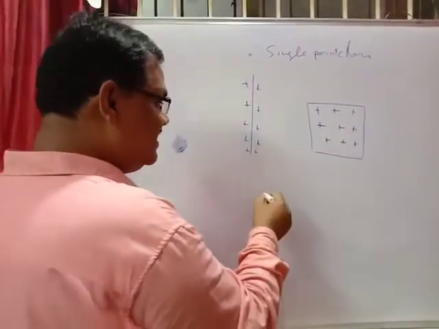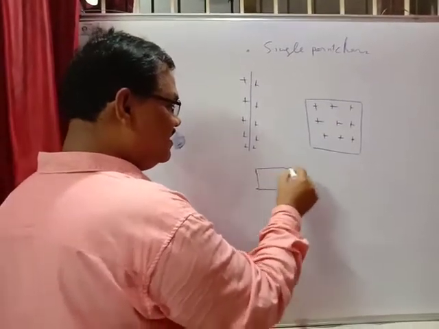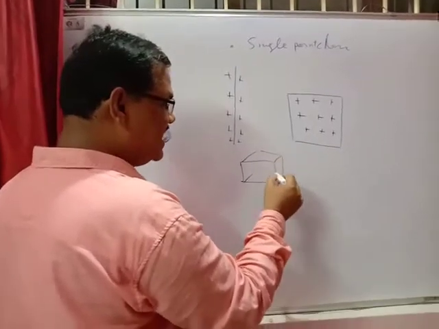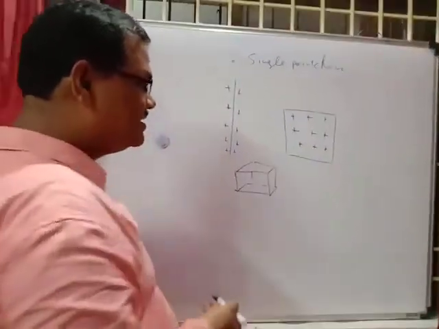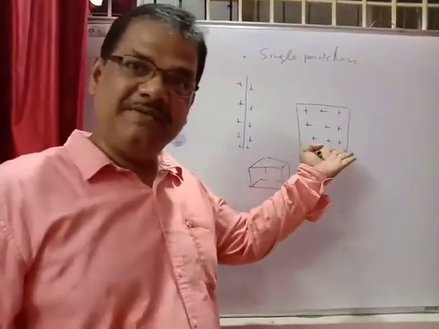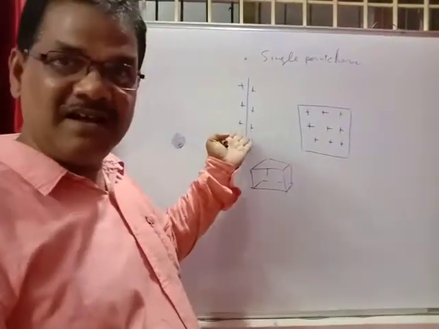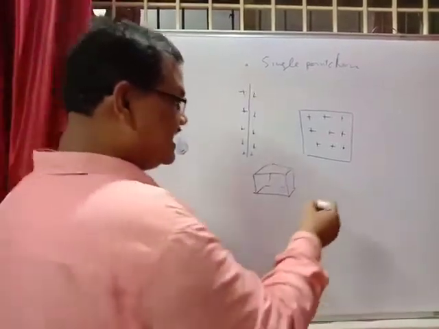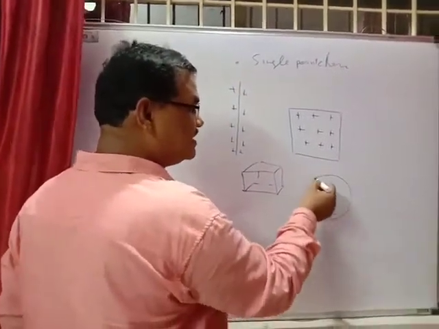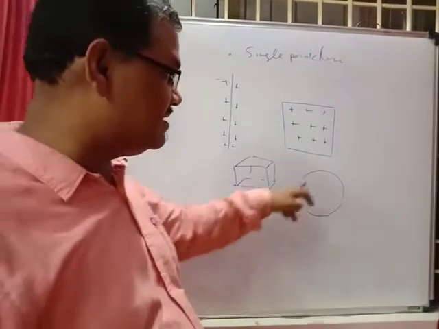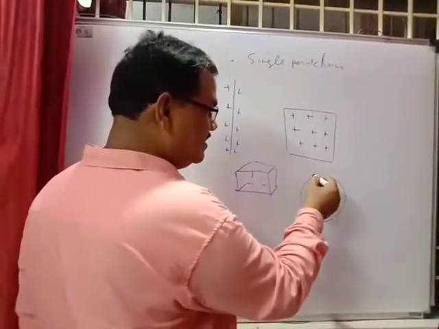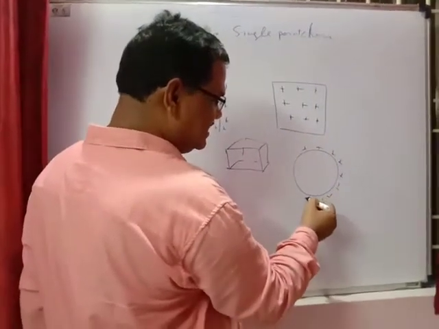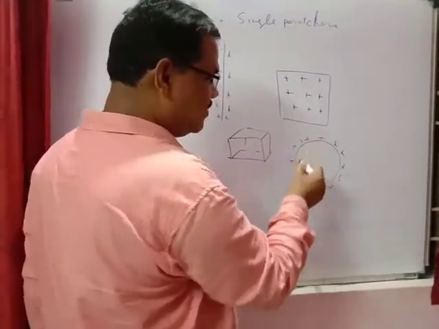A charge may be distributed in volume form, in a volume object, that is, a three-dimensional object may be holding the charge, a two-dimensional object may be holding the charge, or there may be a linear distribution of charge. The charge may also be distributed in ring form. I will send you the notes about charge distribution in the form of a ring. Suppose a ring is getting charged. In all the cases, charges are distributed in different ways.